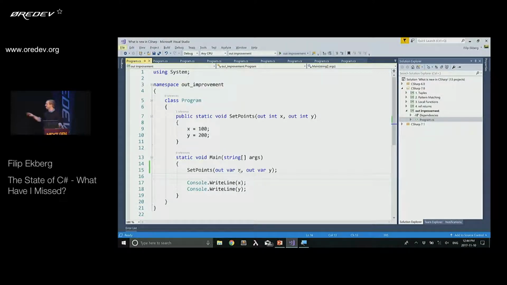So these are the changes that they've recently done in C# 7. They've added more features in C# 7.1, but we can kind of see a pattern here that they try to allow us to reduce the amount of code that we write. So they introduce tuples, so we don't have to create a new class. They introduce pattern matching, so we can get rid of all these if-else statements when checking types.